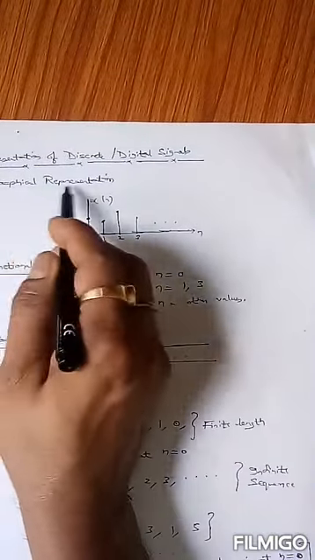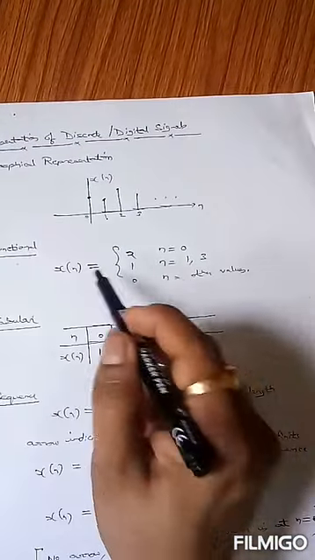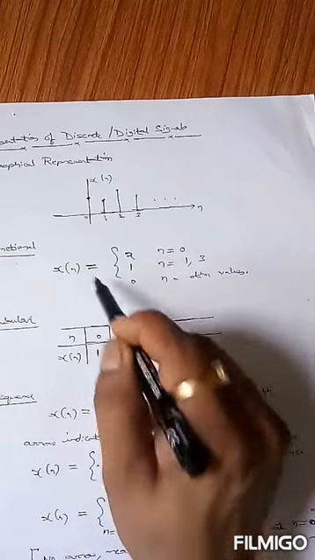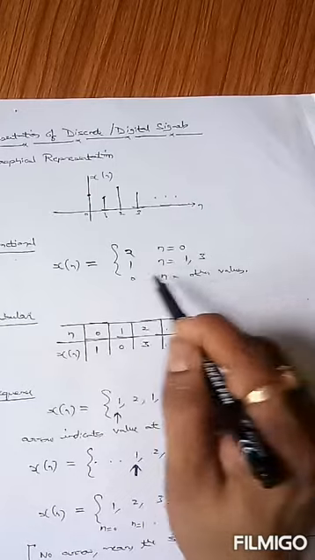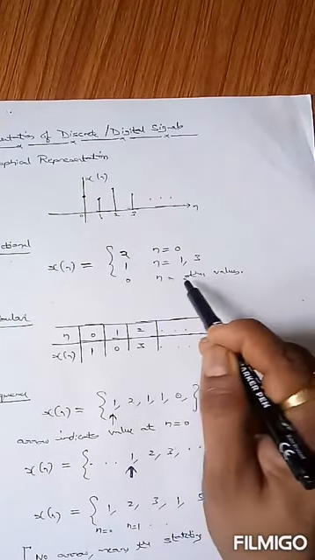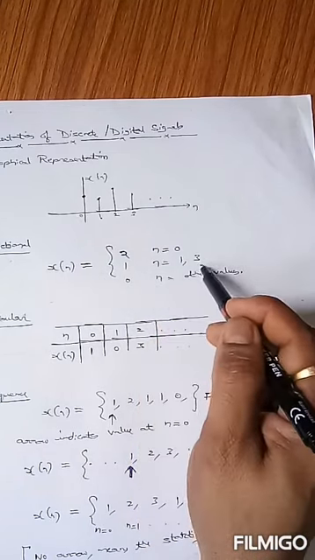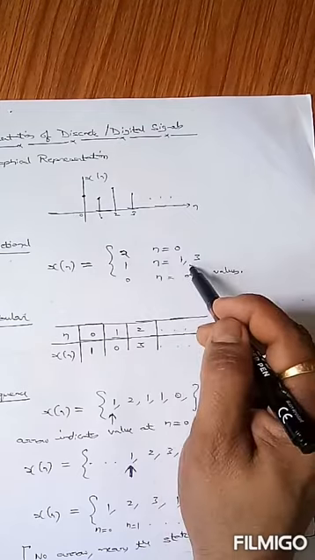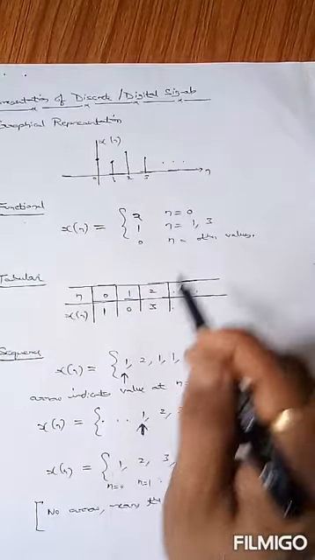So this is one representation that is known as graphical representation. Another one is functional representation. Xn is defined in a function form like this: xn is equal to 2 for n equals 0, it is equal to 1 for the values of n equals 1 and 3, and it is equal to 0 for all the other values of n. This is the way we can represent any signal, with the values of xn defined for the values of n, and this representation is known as functional representation.